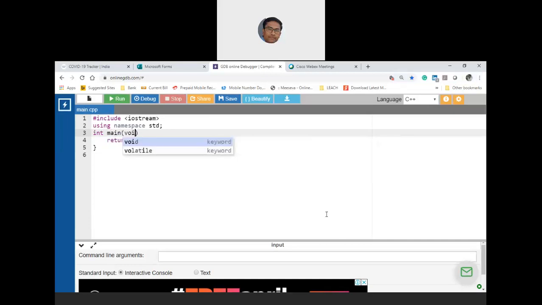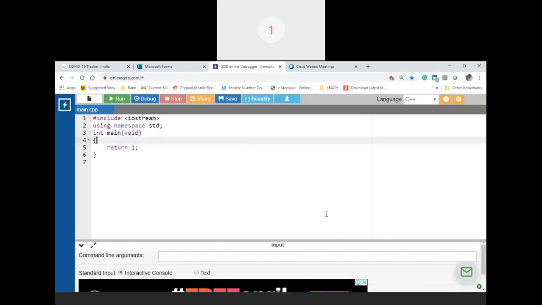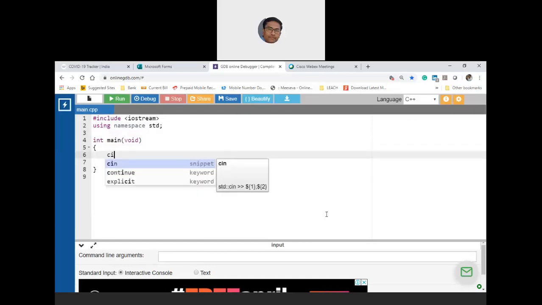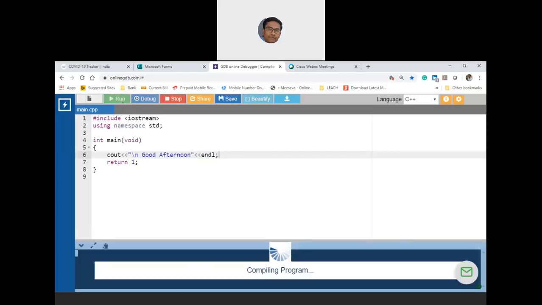So let us write main and let us cross verify whether our environment is ready. So let us say cout. This is executing.